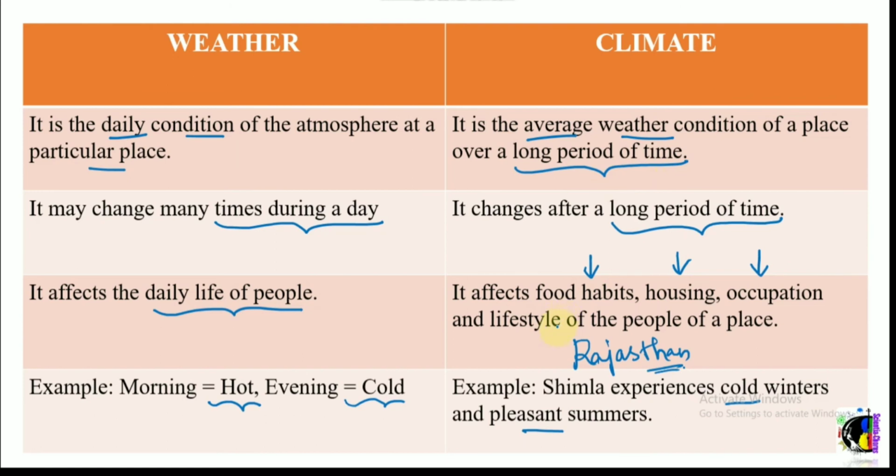When you take the example of Shimla itself, it has cold winters, so according to the climate the people change their food habits, their housing and their dresses. Completely according to the climate they follow a particular lifestyle. So these are the differences between weather and climate, and I hope you are clear with this. Hereafter, when you use the terms, make sure you use them correctly: when you need to use the term weather and when you need to use the term climate.